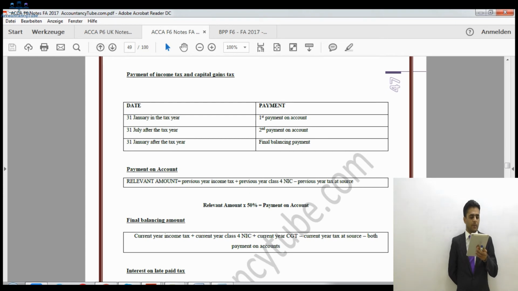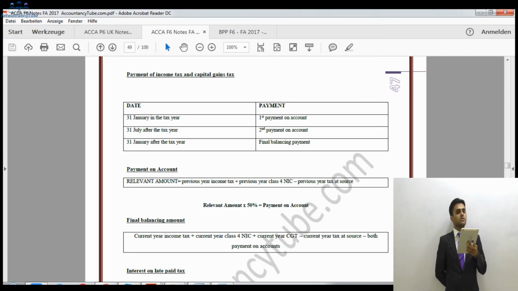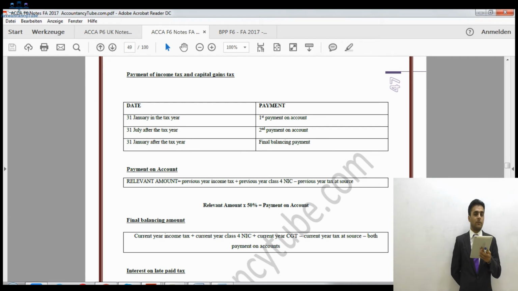And final balancing payment would be current year's income tax plus current year's class 4 NICs plus current year's capital gains tax. Now it is adding capital gains tax here. If you don't want to add it here, you can do so, but eventually you have to pay it anyway. Less current year's tax deducted at source, less both payments on account. All right, so we'll deduct that. Whatever the payment is, we'll have to pay to HMRC. If it is a repayment, we'll have to recover.